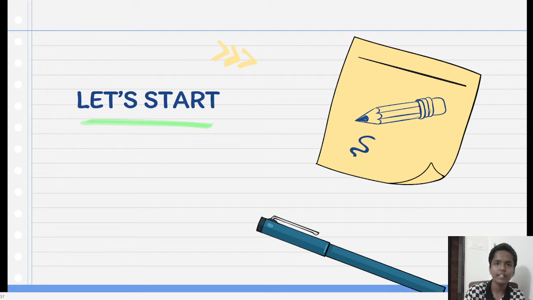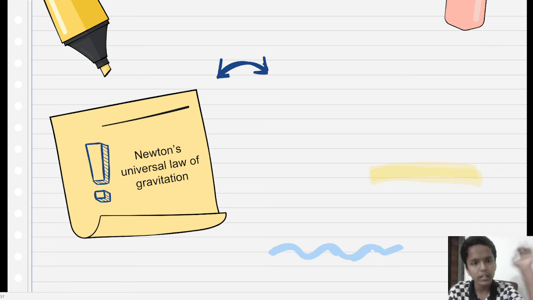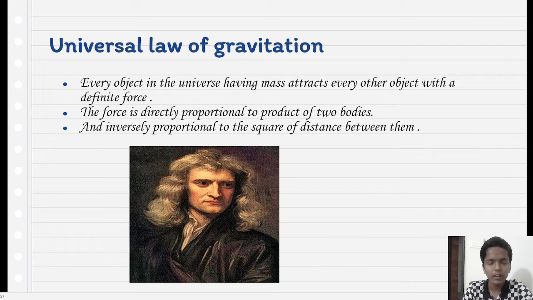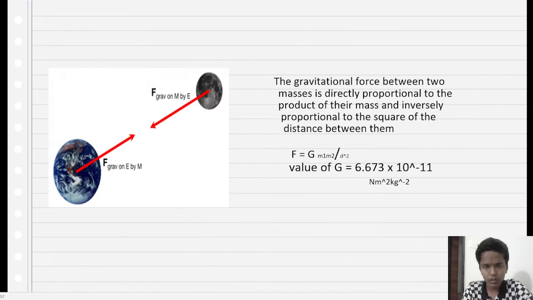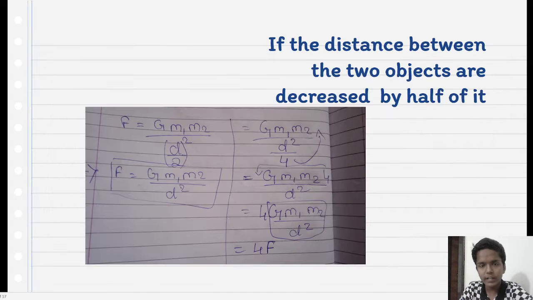Let's start with a high five. We discussed these questions in the previous class: what Newton told about the universal law of gravitation, the force between objects, and the derivation of the formula F is equal to G m1 m2 divided by d square. If the distance between the two objects is decreased by half, what is the force? I had explained how it becomes 4F. If you didn't watch it, the link is in the description box, please watch it.